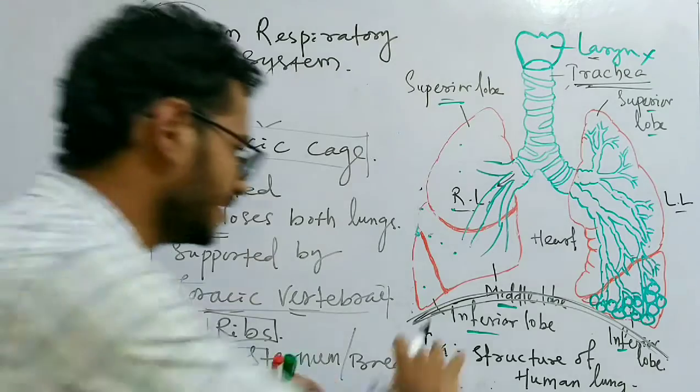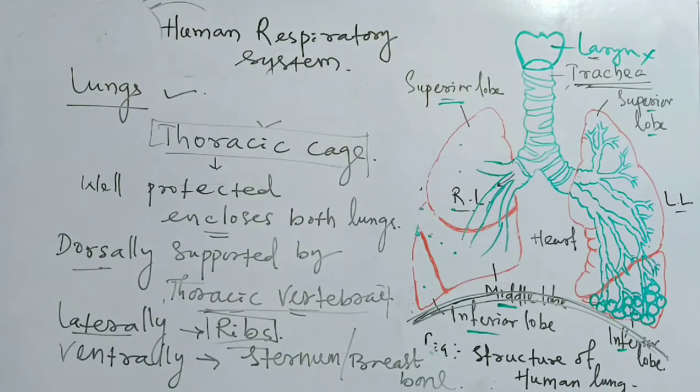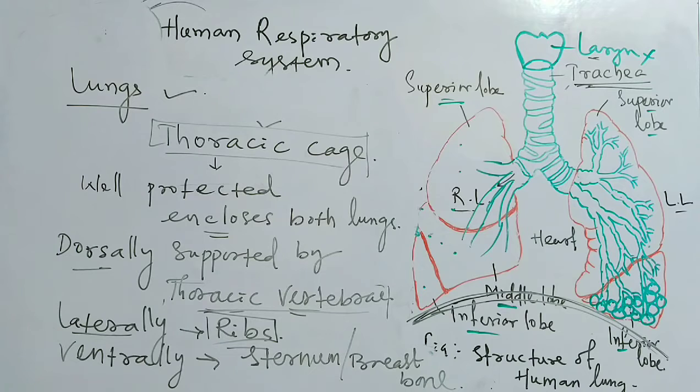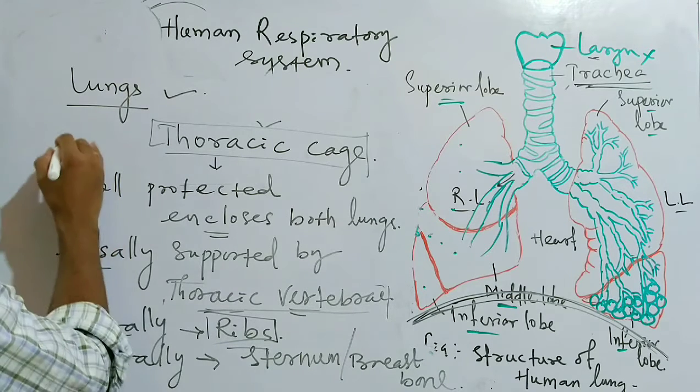So sternum protects the thoracic cage ventrally, dorsally by the thoracic vertebrae, and laterally by the ribs. And below it is protected by the muscle, which I told you is the diaphragm. So diaphragm protects it below.